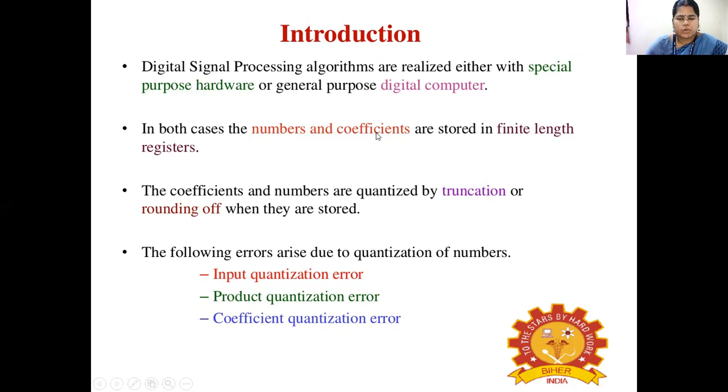These numbers and coefficients are quantized by the process of truncation or rounding off when they are stored. So during the process of quantization, the following errors may arise: input quantization error, product quantization error, and coefficient quantization error.